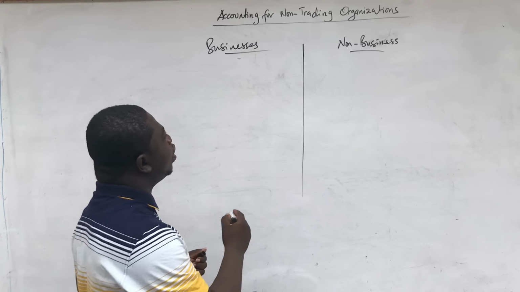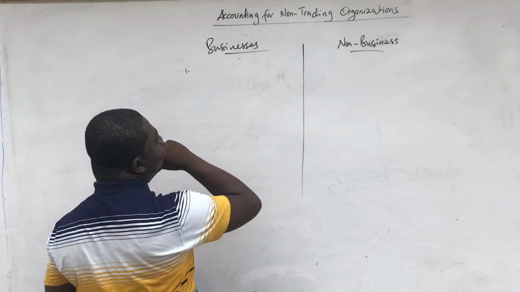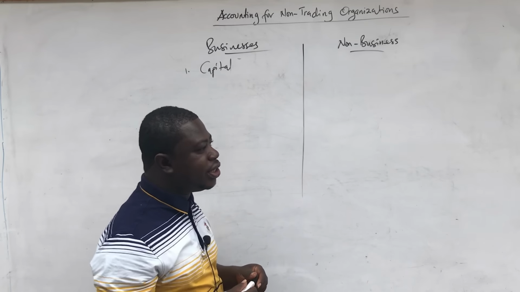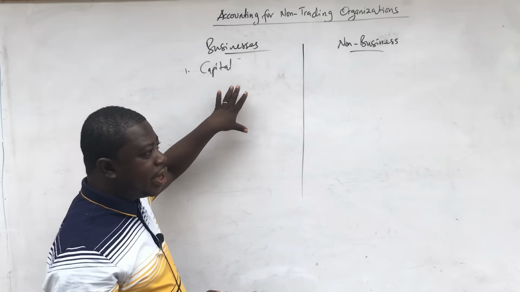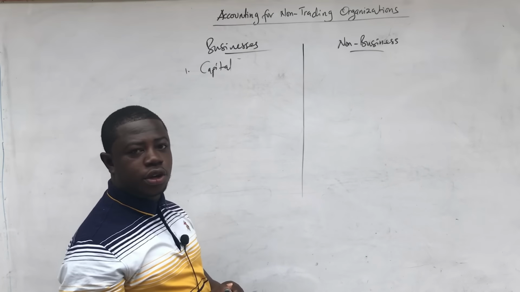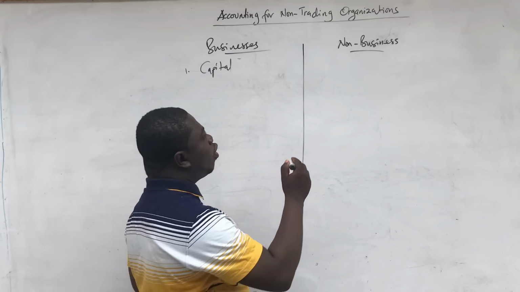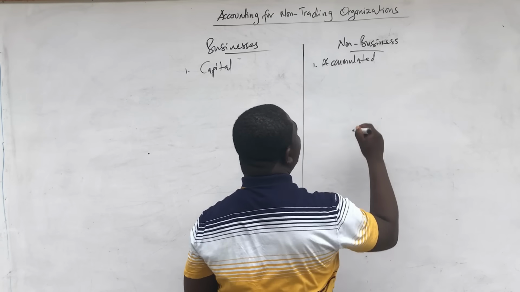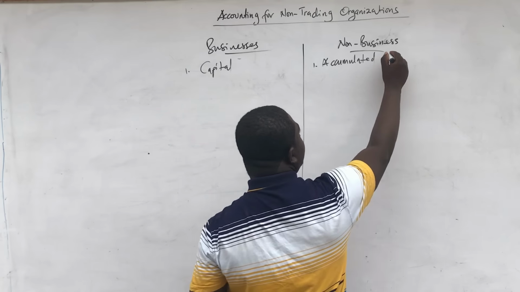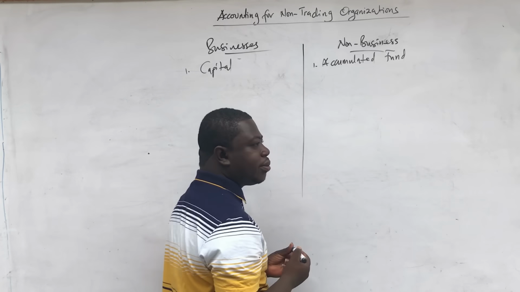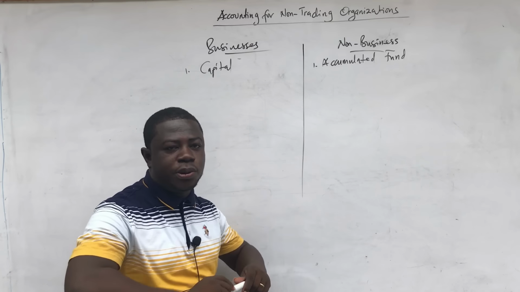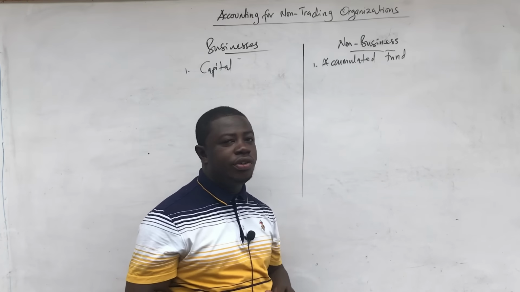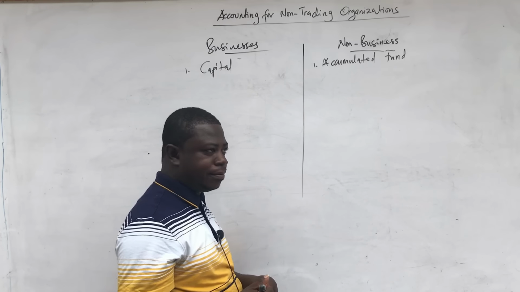For example, in a business, we say that the amount that is used to run the business is called capital. When we come to a non-business or a non-profit making organization, they call it accumulated fund. So what I'm trying to do now is show you differences between the business and the non-business in terms of the common terms that we are going to use to prepare the accounts. So what the business will call capital, the non-trading organization will call accumulated fund.